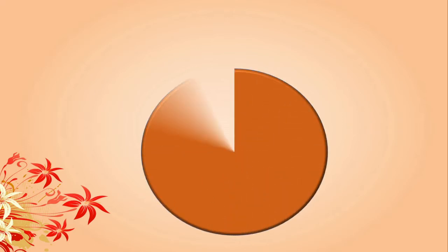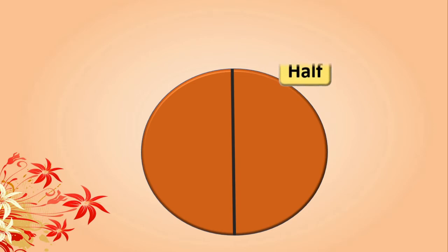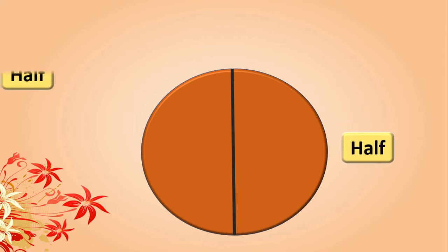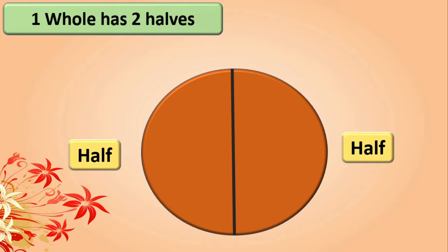The next thing is here. This is a one whole circle. Now we will divide this equally into two parts. Now each part is called half. Means we got two halves from one whole. Now the same circle we will divide into four equal parts.